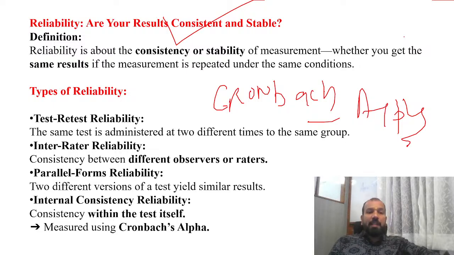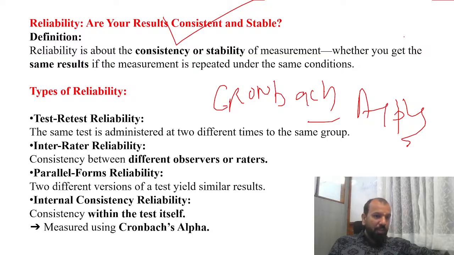Clear? Now, test of reliability. So we do test the reliability with Cronbach's alpha. I've already told you if Cronbach's alpha is coming more than 0.6, that means data is appropriate. You can further apply the tools and techniques. If your Cronbach's alpha is more than 0.8, 0.9, higher, it can't be more than 1. You just need to understand.